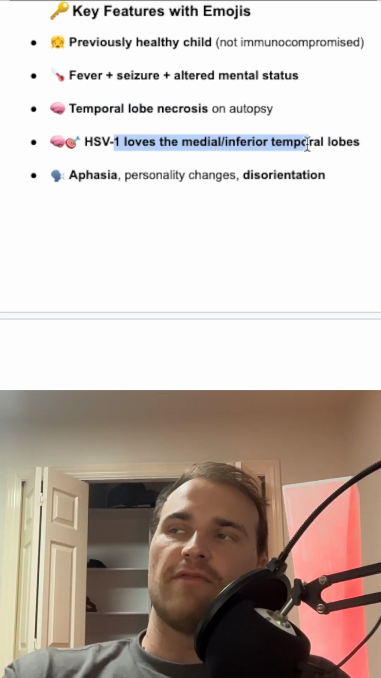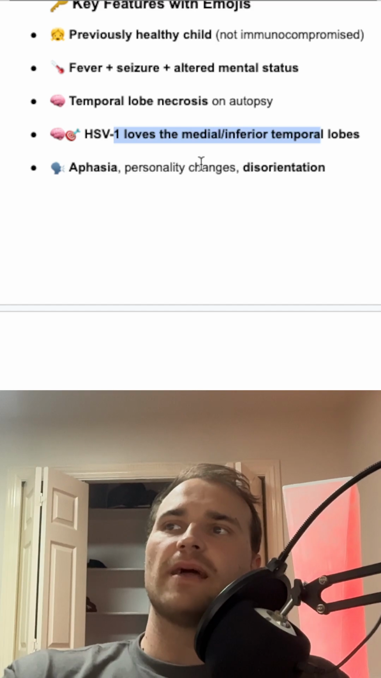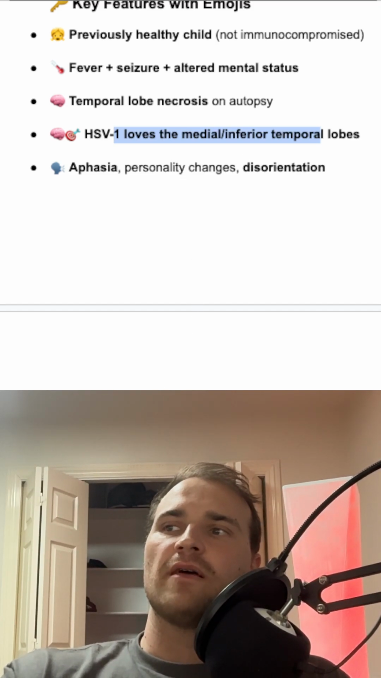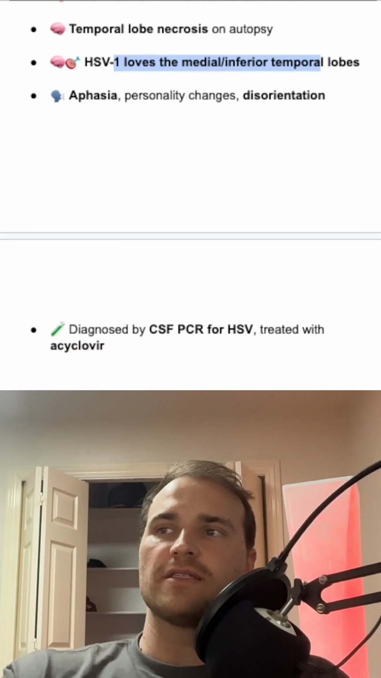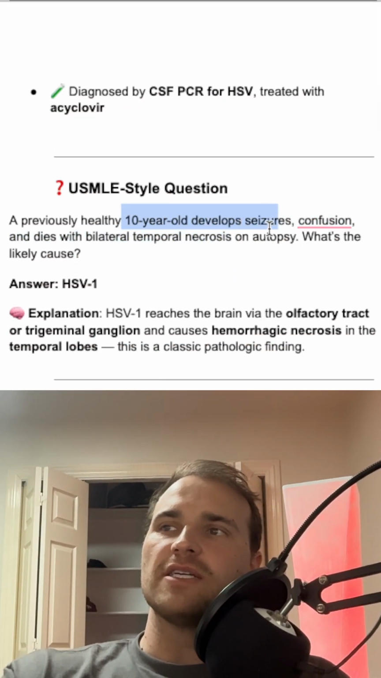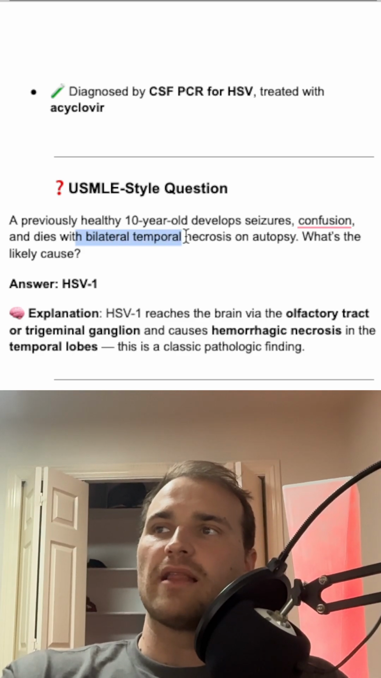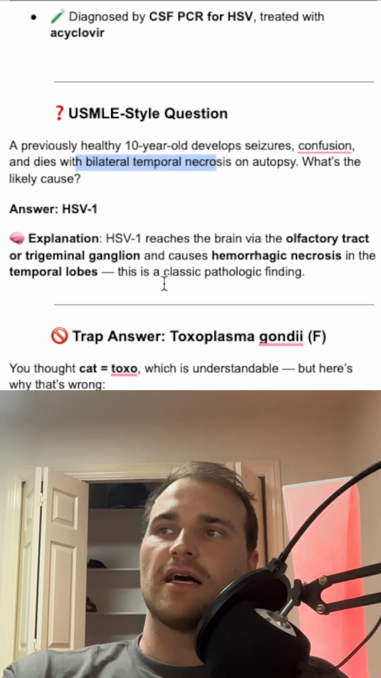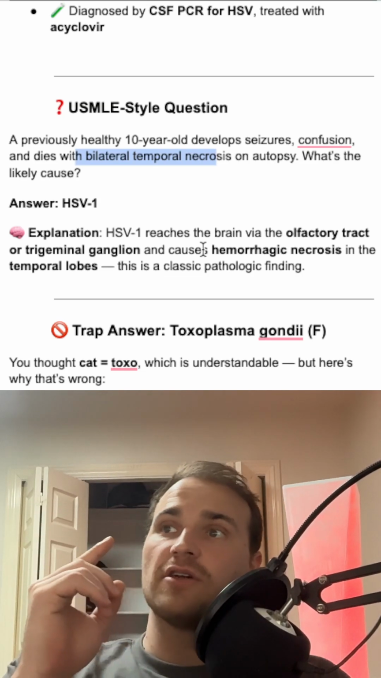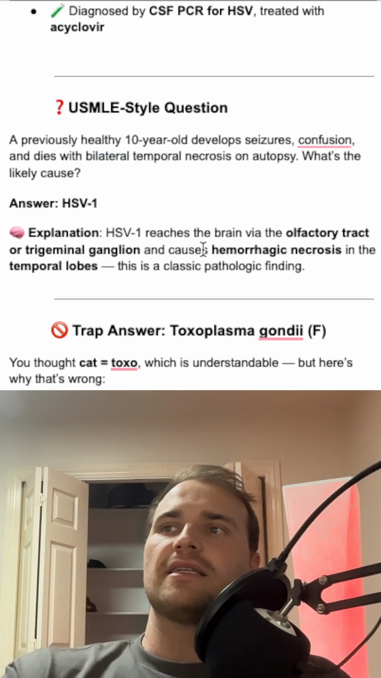HSV1 loves medial and inferior temporal lobes, and you might have like aphasia, disorientation. It's diagnosed by the CSF PCR for HSV, treated with acyclovir. So here's our little baby, our 10-year-old, developing seizures, confusion, and dies with bilateral temporal necrosis. What's the cause? HSV1. Why? It reached the brain through the olfactory tract, through the trigeminal ganglion, and it caused necrosis.